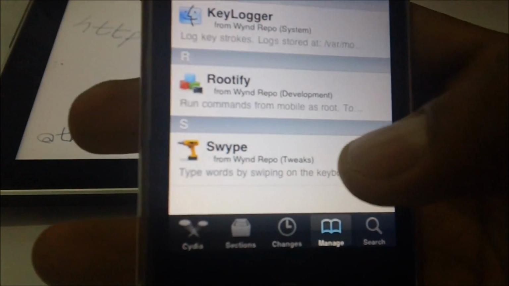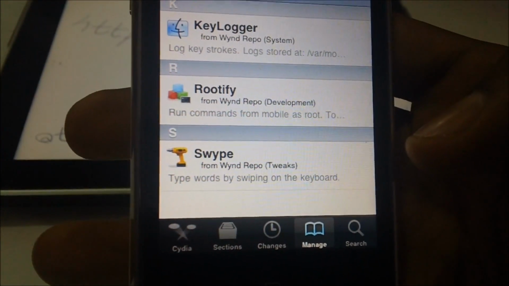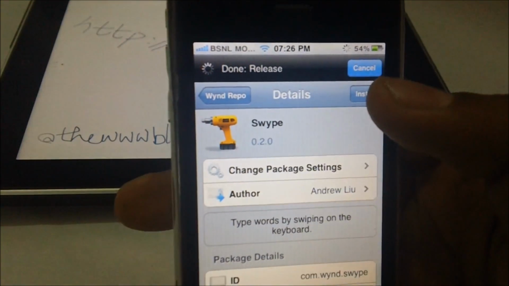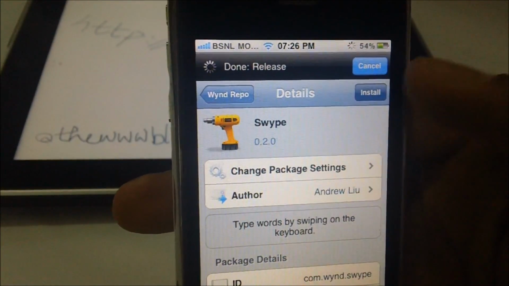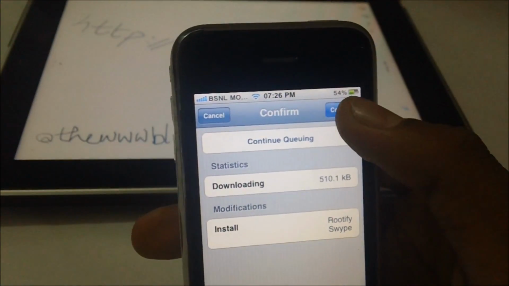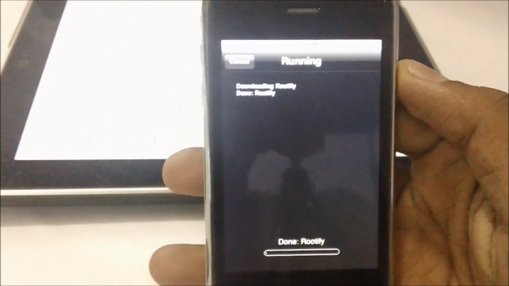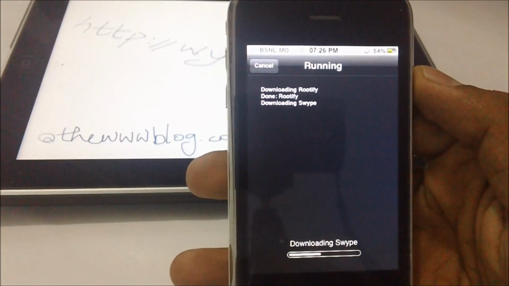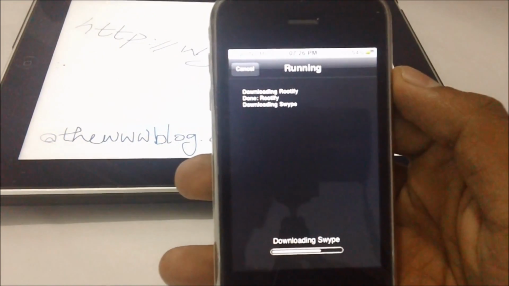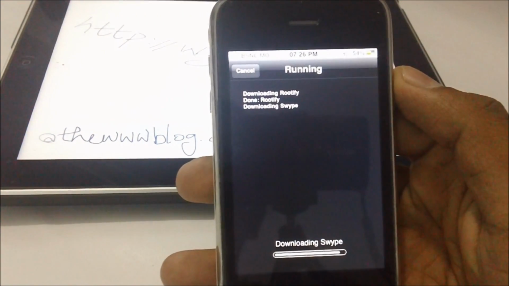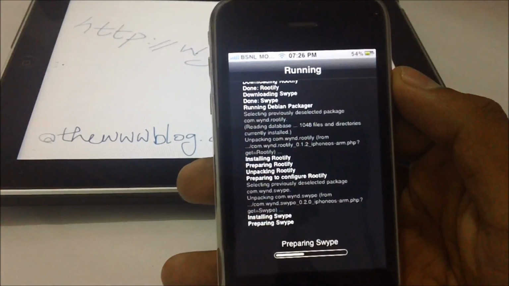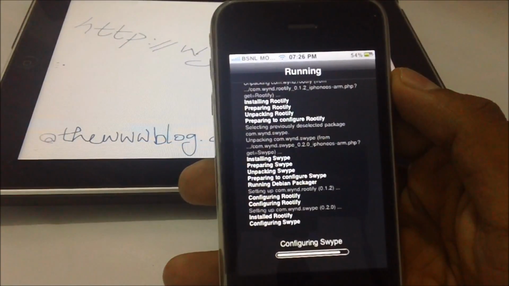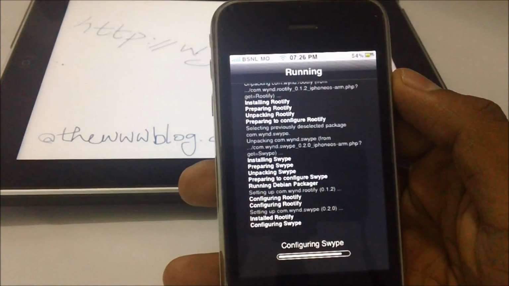Here you would see the Swype. You need to install Swype from here. This is the Swype installation process going on.